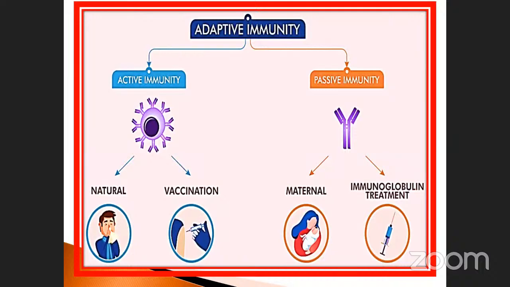Passive is also the same. Passive also has antibodies. Maternal, when we give mother's milk, what happens? It also fights against many diseases. But at the same time, immunoglobulin treatment is also given, another part. Both are the same, but here it comes from passive, active immunity. This one is called passive immunity.